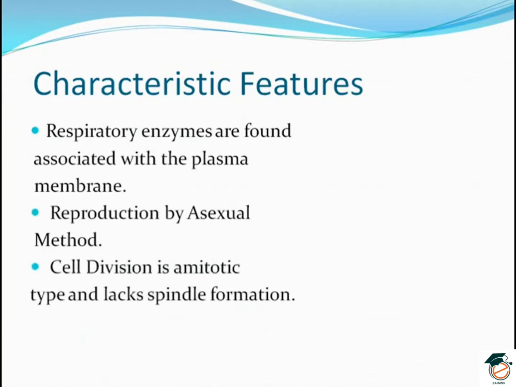The cell division is amitotic, that is, the nucleus divides without the division of chromosomes and the cytoplasm divides as well. There is no spindle formation in the cell division.